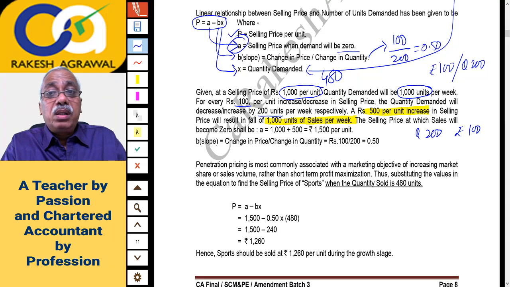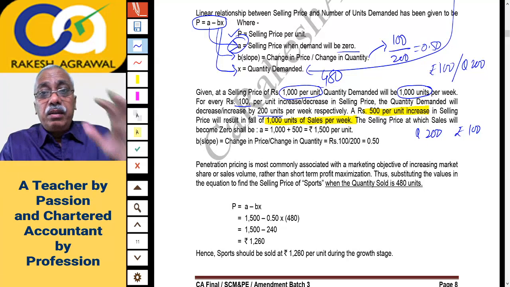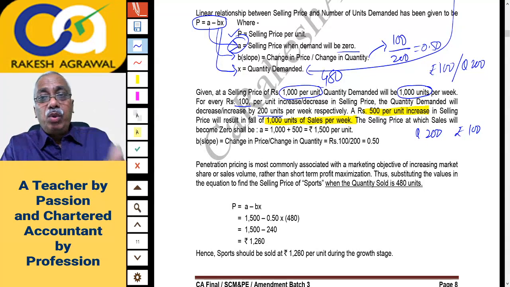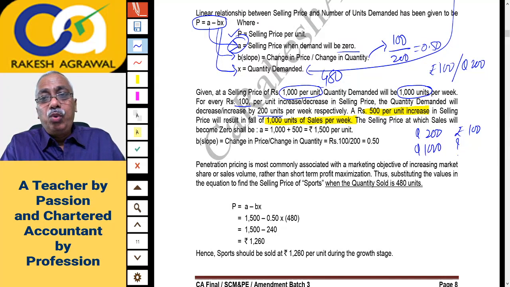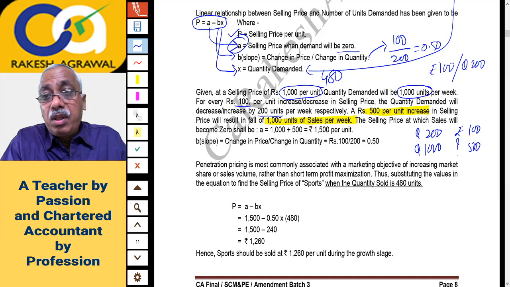Now I want the price at which quantity will become 0. So if from demand of 1000 units I want to come down to 0, it means if I want to reduce my quantity by 1000 units, how much should be the fluctuation in price? For 200 quantity fluctuation 100 rupees, so for 1000 it will be rupees 500.